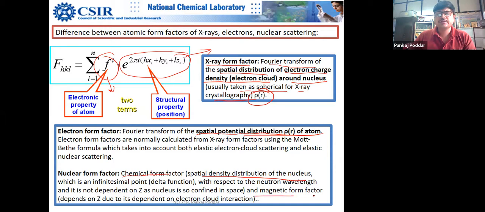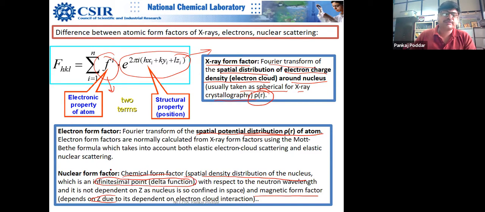If you are interested, I can explain this. The magnetic form factor depends upon Z because it depends upon electron cloud interaction, but the chemical form factor is a delta function. It's very sharp, and it does not depend upon Z.